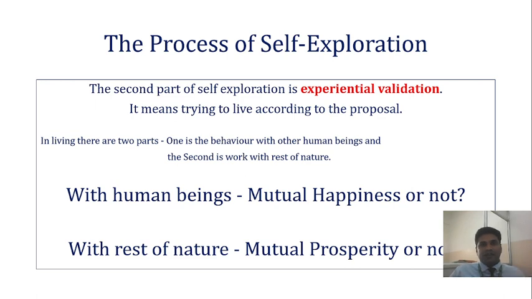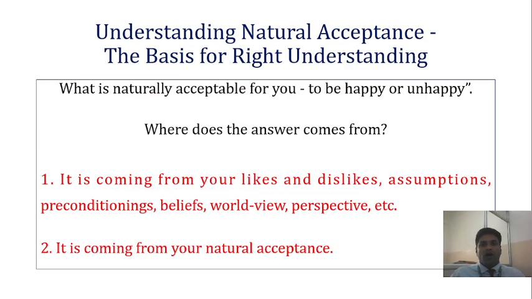Say for example, if you are getting committed in your life with a life partner, you have to check with your experiential validation. That means you have to check your proposal with that human being, and if you feel it is more comfortable to live with them, it may lead to mutual happiness. If not, it may not lead to mutual happiness for that particular couple, right? So when any proposal is related with a human, you have to check whether it leads to mutual happiness or not. In case the proposal leads you to the rest of nature, with physical facilities or any other means, then you have to check whether it will lead you to mutual prosperity or not.